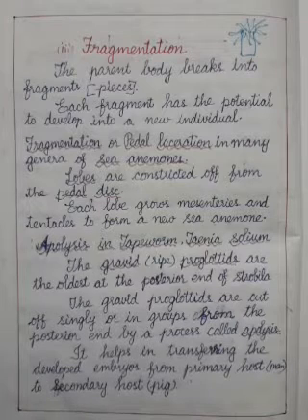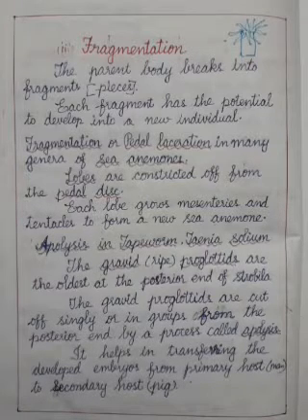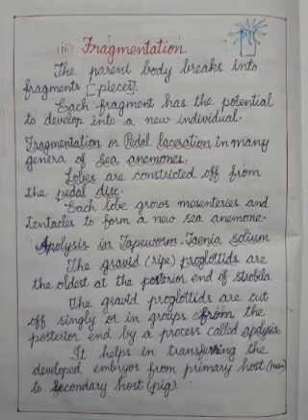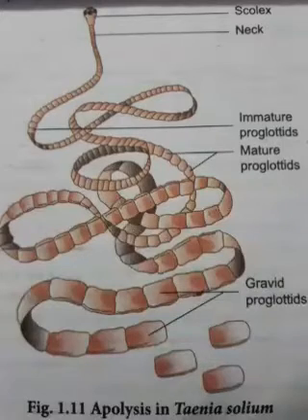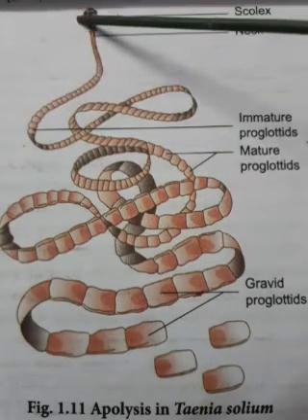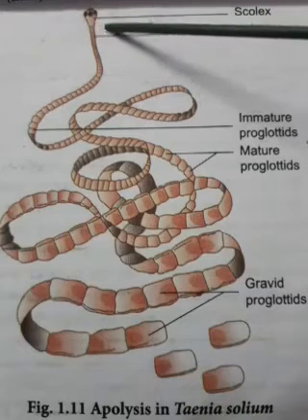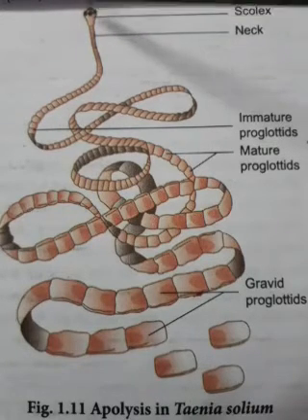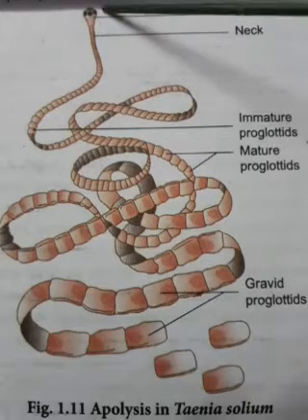Next is apolysis, seen in Taenia solium. This is the picture of Taenia solium. This is the scolex, the head of the Taenia solium. We say it as the scolex. In the scolex they have hooks and suckers for getting fixed to the host.